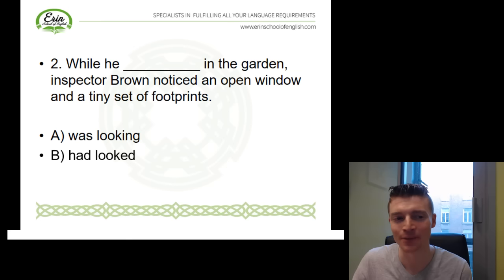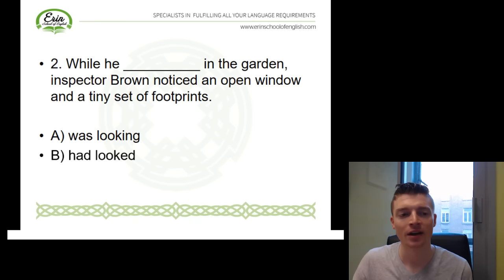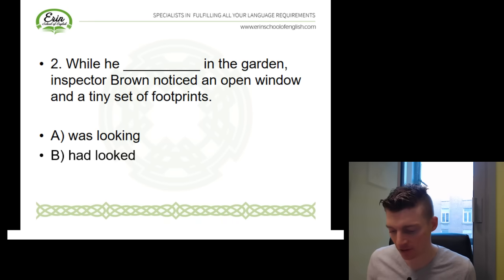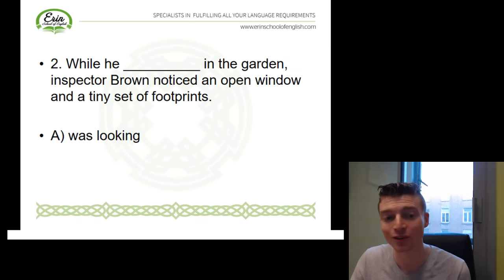Next up, while he, in the garden, Inspector Brown noticed an open window and a tiny set of footprints. Okay, so we've got the action. He's in the garden, he's looking, and then he noticed an open window and the tiny set of footprints. So notice this is a shorter action or an interrupting action, which means the first action, the action of looking, we're going to use the past continuous here. So while he was looking in the garden, Inspector Brown noticed an open window and a tiny set of footprints.